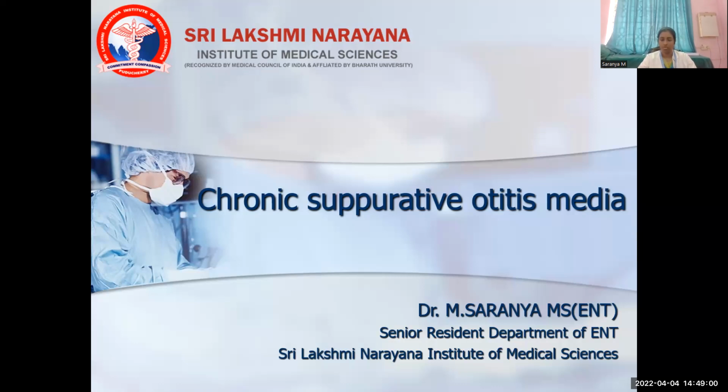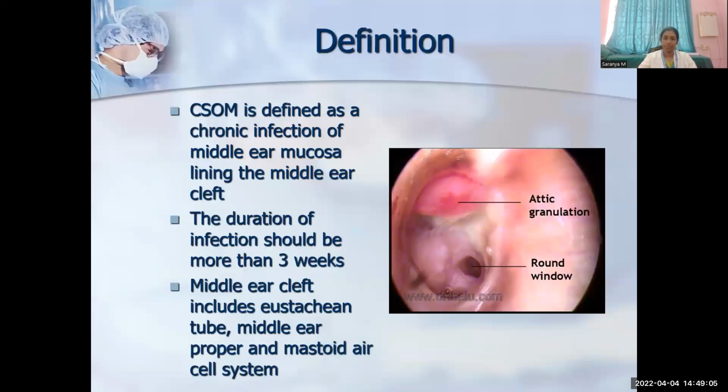Today we are going to see about CSOM, that is chronic suppurative otitis media. CSOM is defined as the chronic infection and inflammation of the mucosal lining of the middle ear cleft. What is meant by middle ear cleft? Middle ear cleft includes the opening of the eustachian tube orifice, the middle ear cavity plus mesotympanum, attic, epitympanum and antrum. So, the infection of the middle ear cleft which leads to repeated episodes of ear discharge along with perforation of the tympanic membrane is defined as CSOM.